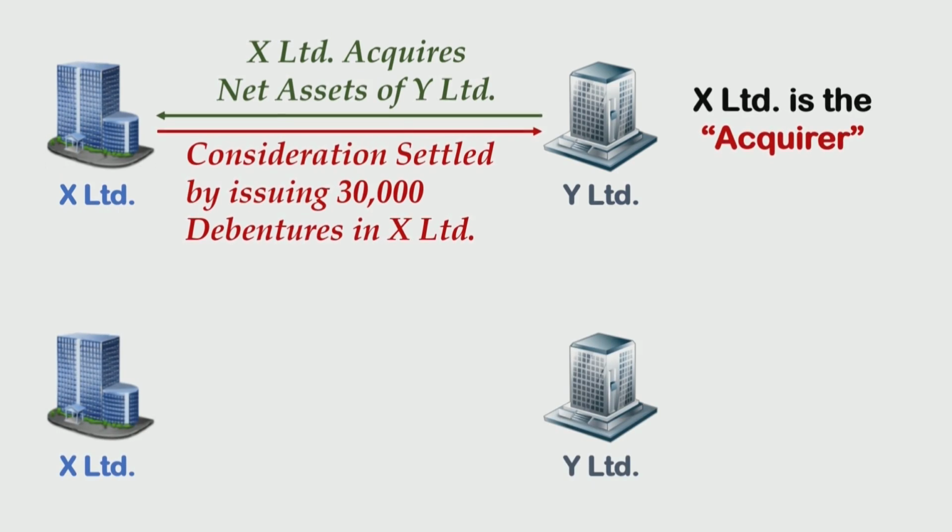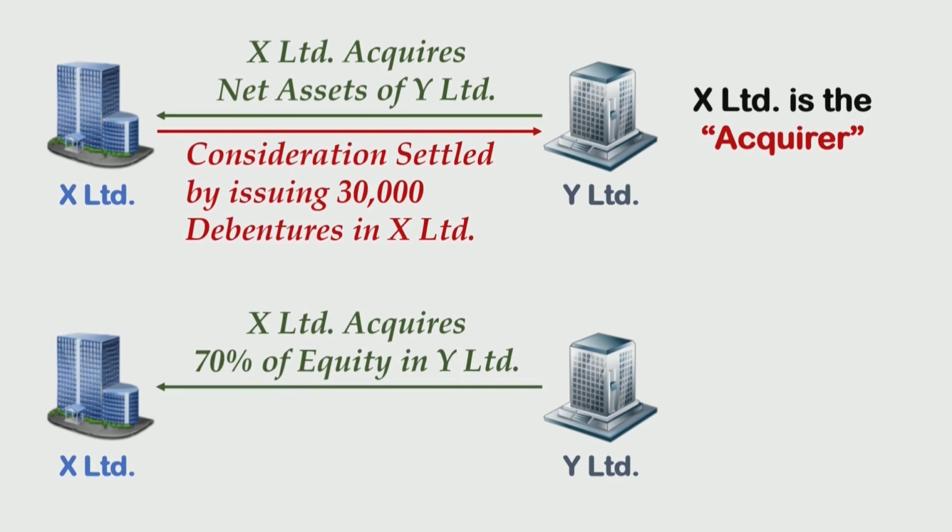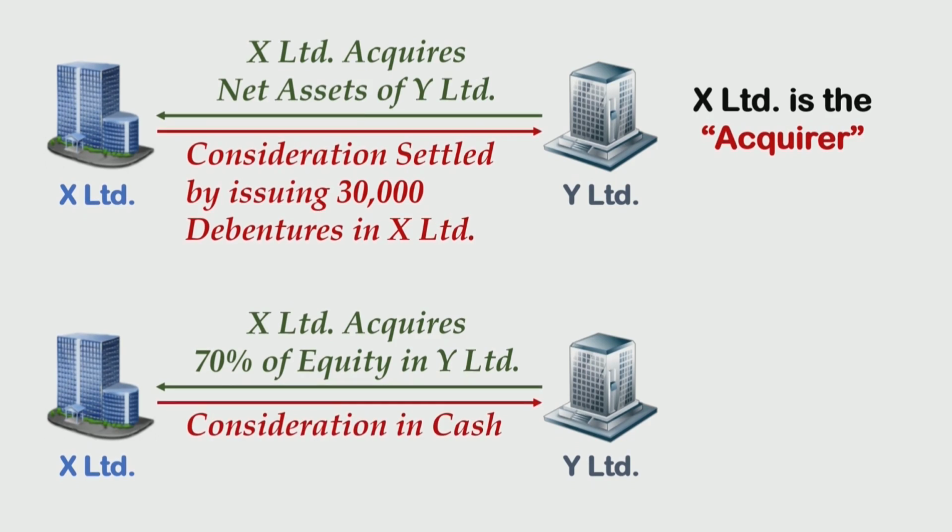X Limited and Y Limited are two companies. X Limited acquires 70% of equity in Y Limited. That means this time X Limited is not acquiring Y Limited's net assets. It is instead acquiring the equity capital of Y Limited and the consideration is settled in cash. Now see what is happening. Through this transaction, X Limited becomes a majority shareholder in Y Limited. In other words, Y Limited becomes the subsidiary of X Limited and it is X Limited that is establishing control over Y Limited. So from the viewpoint of Ind AS 103, X Limited is definitely the acquirer.